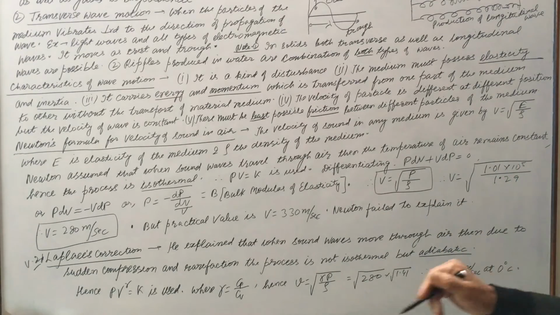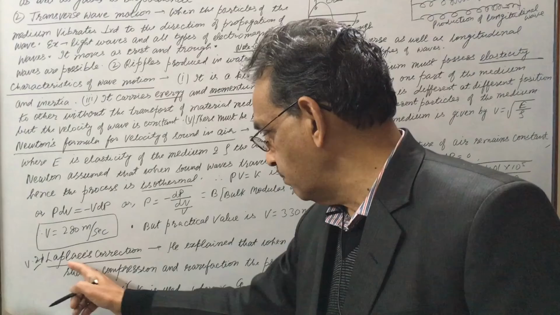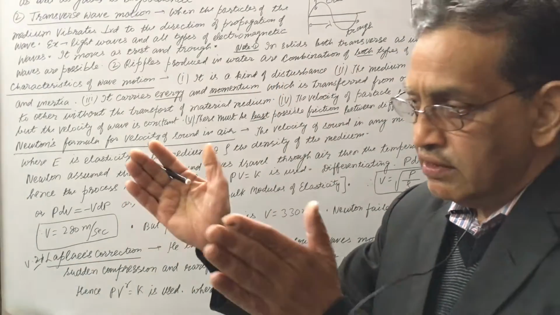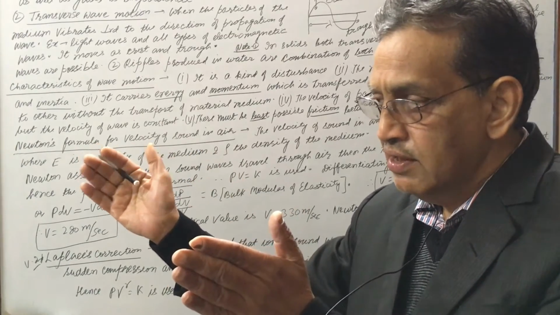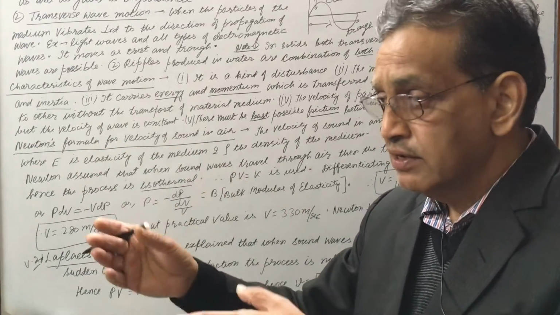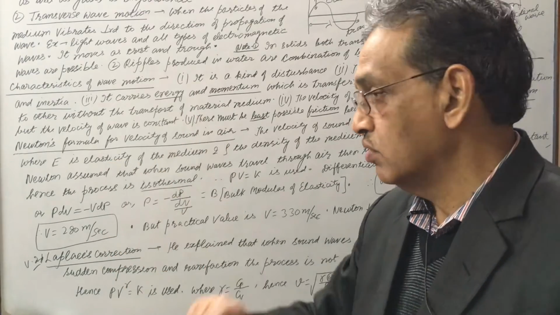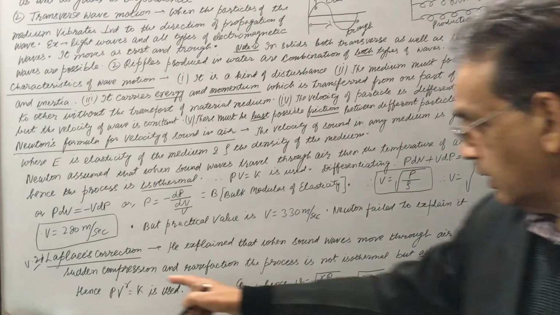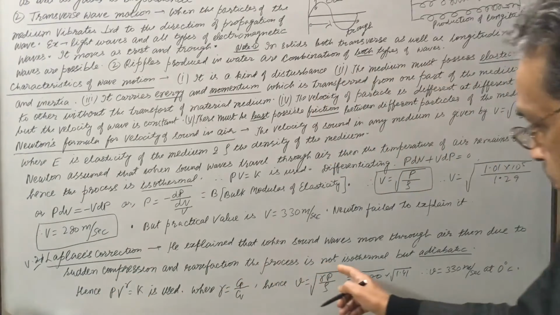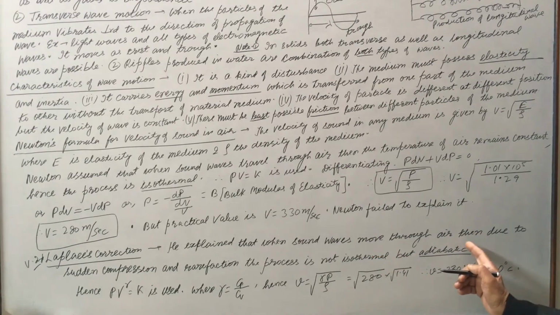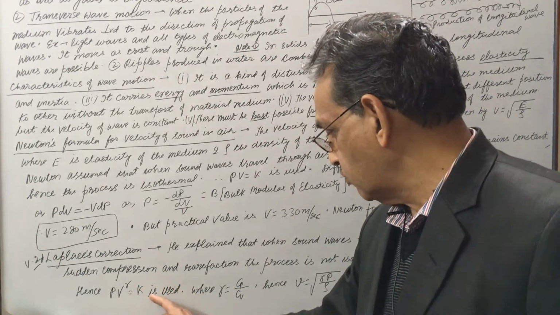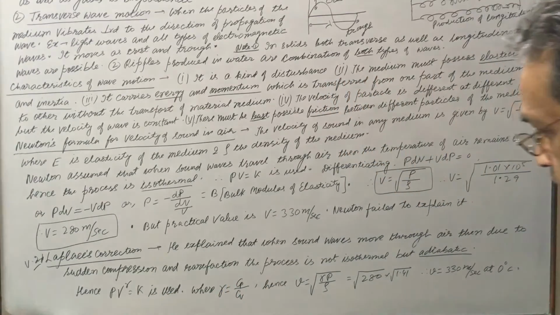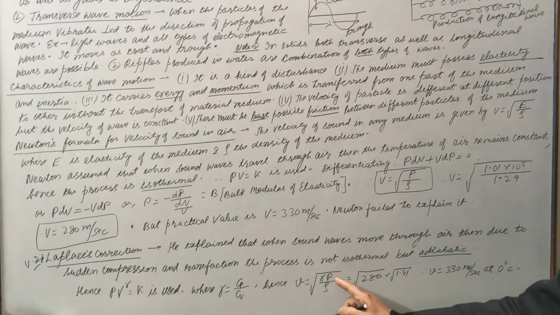Then a scientist called Laplace came, and now very important: Laplace correction. Laplace explained that when a sound wave moves through air, due to sudden compression and rarefaction, the process is not isothermal but adiabatic. So PV gamma is constant is used. Gamma is the ratio of Cp by Cv, as we have done in heat and thermodynamics. Hence velocity of sound comes out to be under root gamma P by rho.